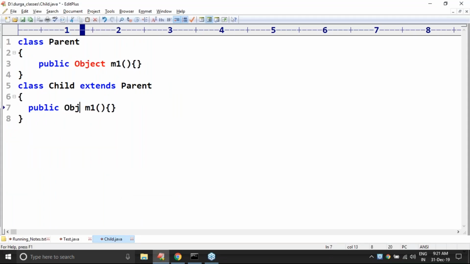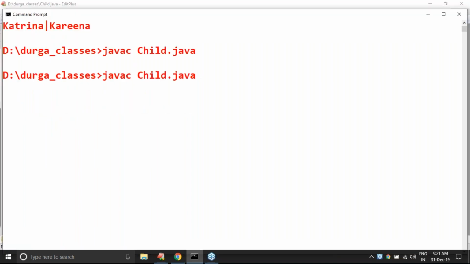Whenever you take object, you compulsorily need to return something. Null is a valid value for any object reference. I'm taking null. Is it valid or not? Yes, it's perfectly valid.